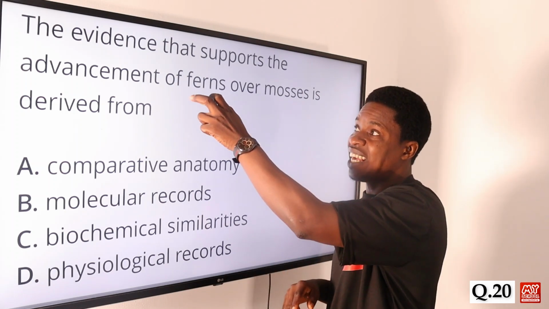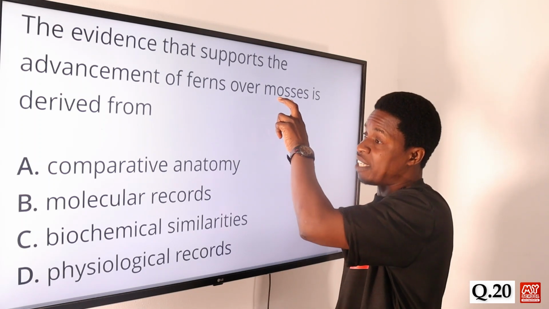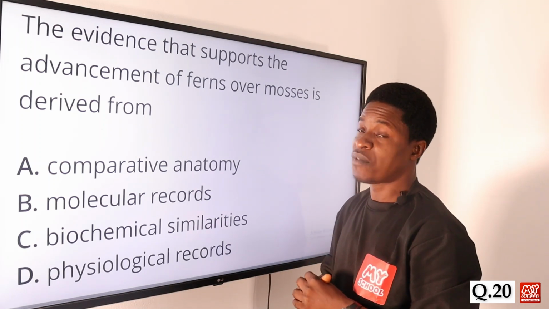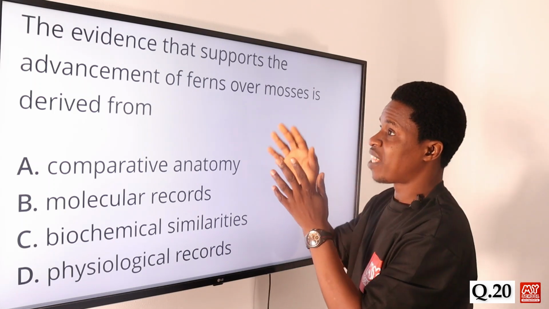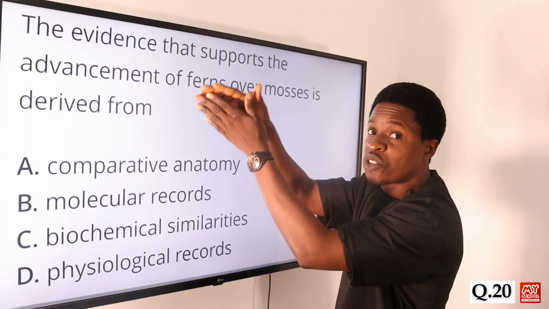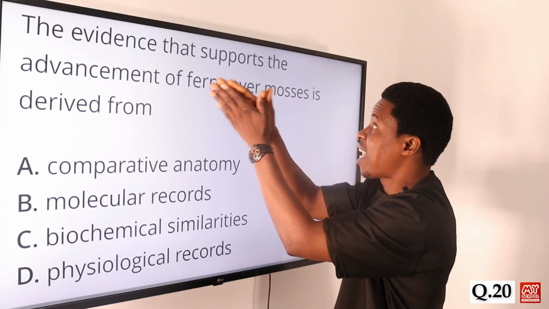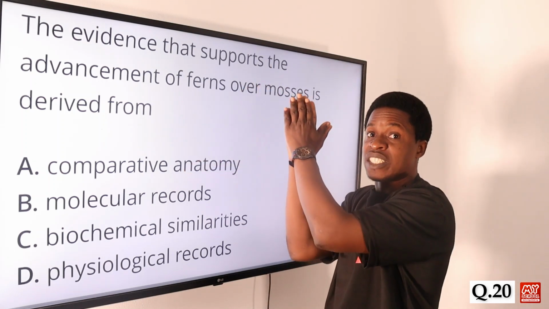It is present in pteridophytes, in the ferns. But the mosses usually do not have vascular bundles. They are non-vascular. So that is a difference. We are comparing the two of them, looking at the structure of the ferns and the structure of the mosses, looking at the similarities and the differences between them.